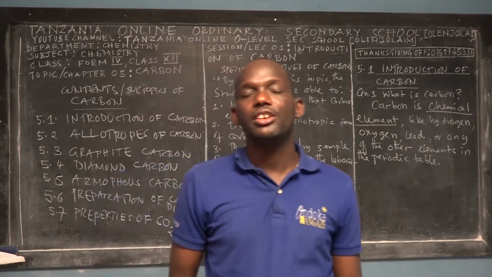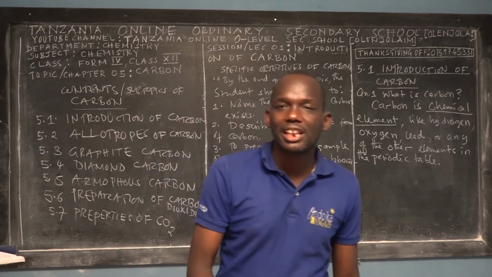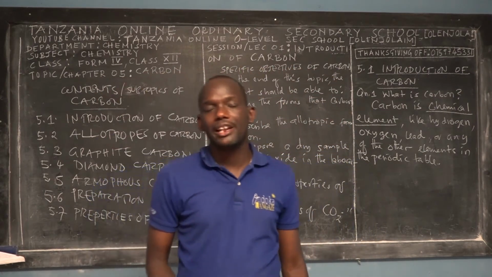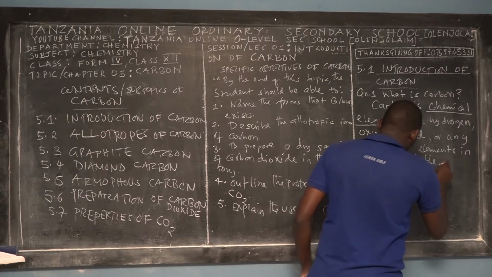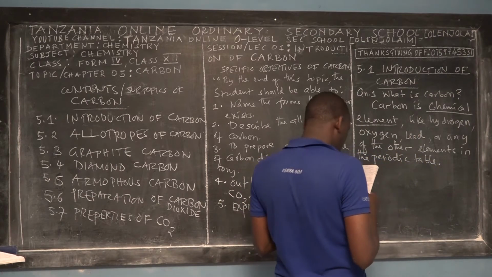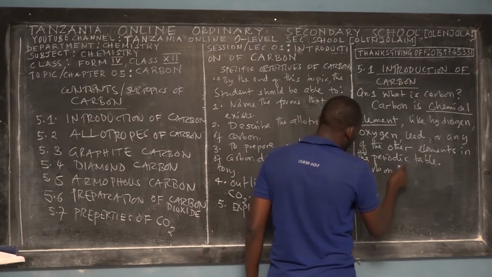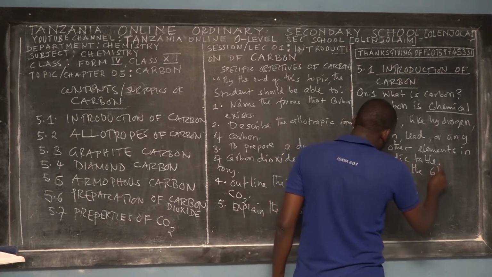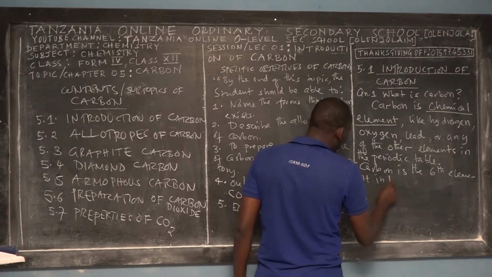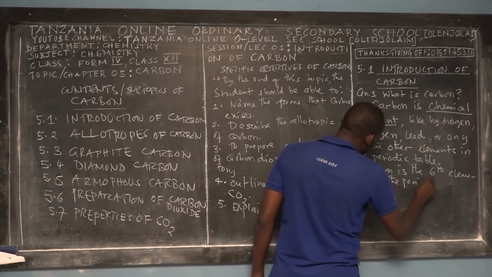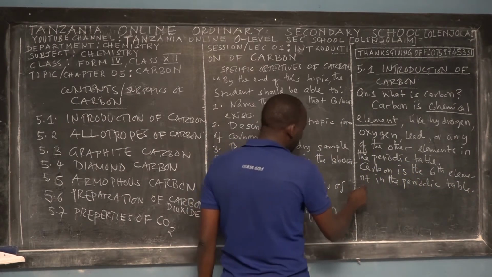The 8th element is oxygen, the 9th element is fluorine, the 10th element is neon, the 11th element is sodium, the 12th element is magnesium, etc. So again, before we even learn about carbon, we say that carbon is the 6th element in the periodic table. That's a piece of information that you have now.